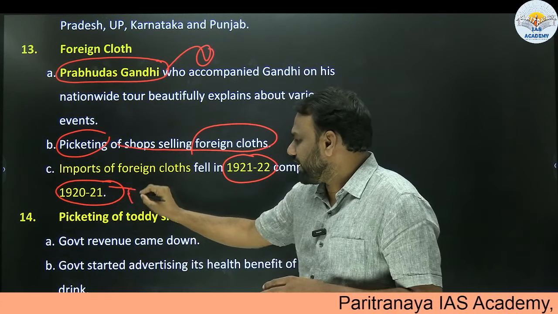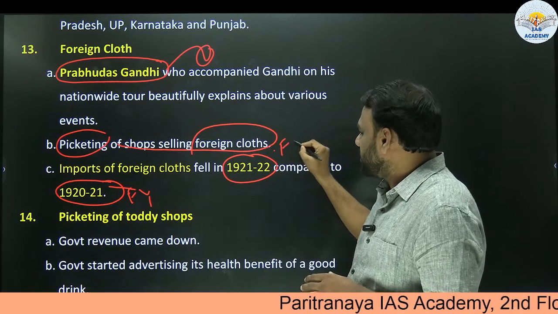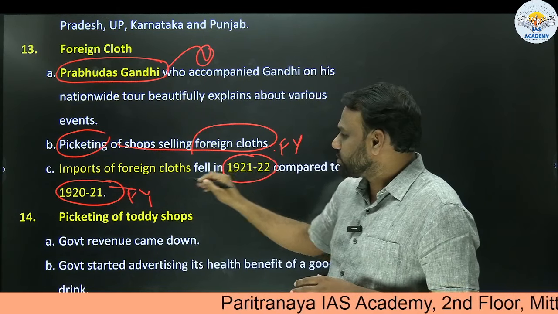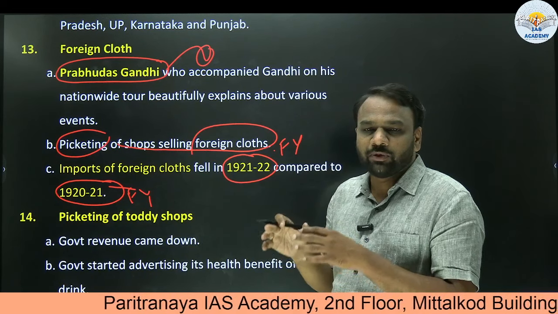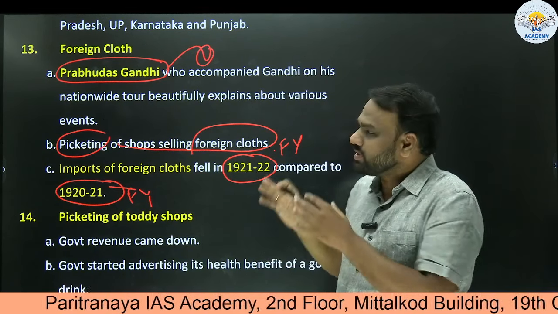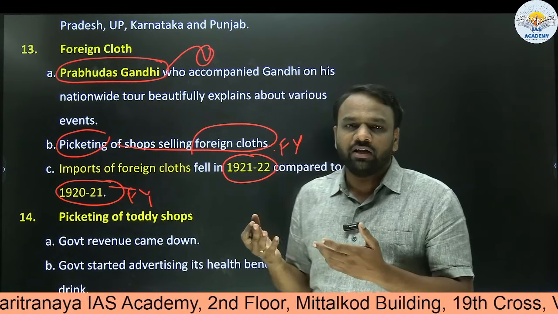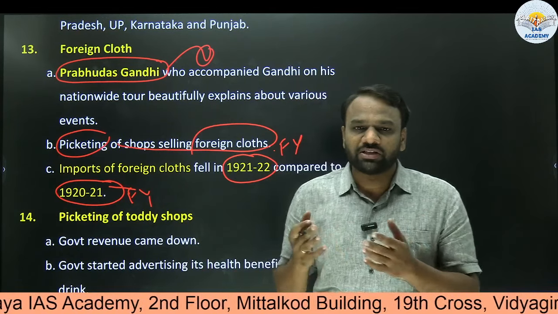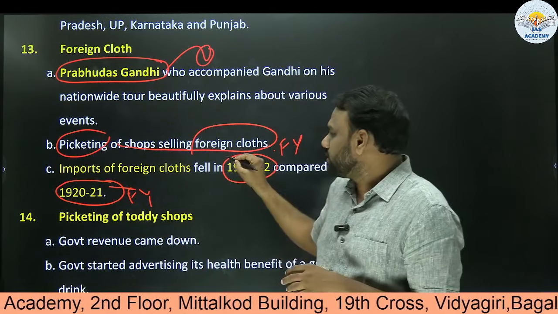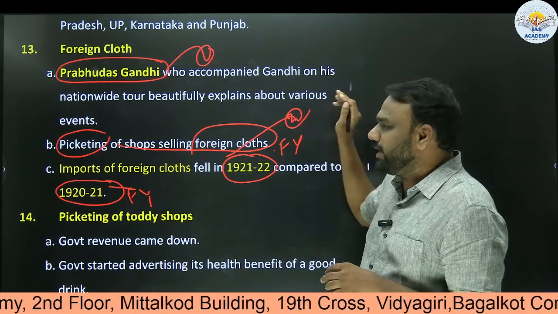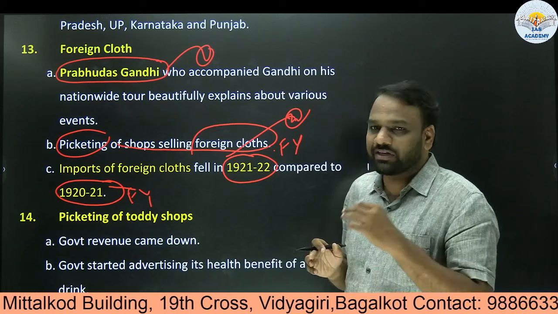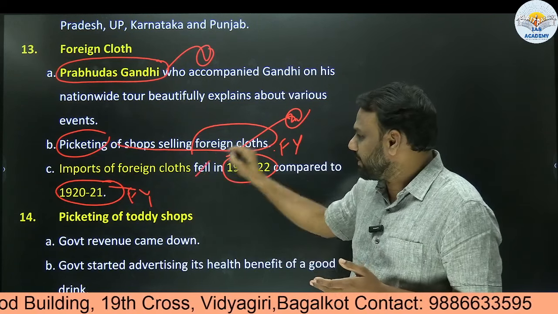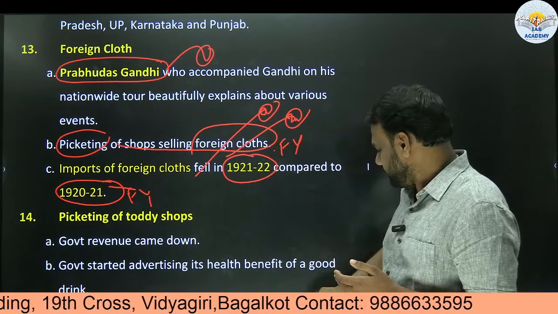This is one financial year, and this is the previous financial year. Compared to the previous financial year, imports fell this year. It indicated that the purchases happening in India reduced. This indicates to what extent the boycott of foreign cloth was successful during the non-cooperation movement. These points can be quoted in mains, for a question on to what extent the non-cooperation movement was successful with respect to the boycott of cloth. Such examples can be quoted in mains.